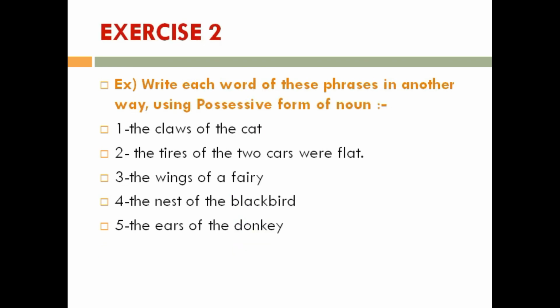Yes, here's another exercise for you. Exercise number 2. Write each of these phrases in another way using possessive forms of nouns. Number 1, the claws of the cat. 2, the tires of 2 cars were flat. 3, the wings of a fairy. 4, the nest of the blackbird. 5, the ears of the donkey.